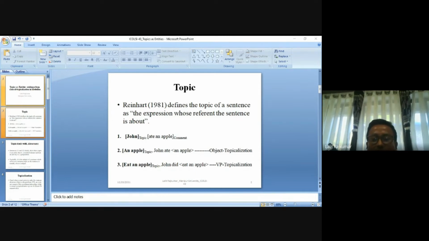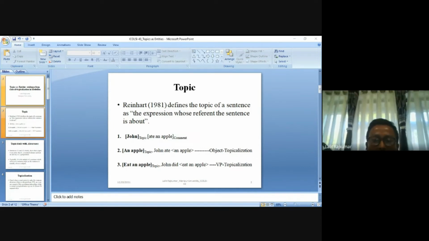Typically, it is the subject of a sentence which serves as the sentence topic, as the sentence is usually about a subject. So if and when a need arises to make the sentence about an object or the predicate, an overt movement of the constituent takes place, which is termed topicalization, given in 2 and 3 respectively.